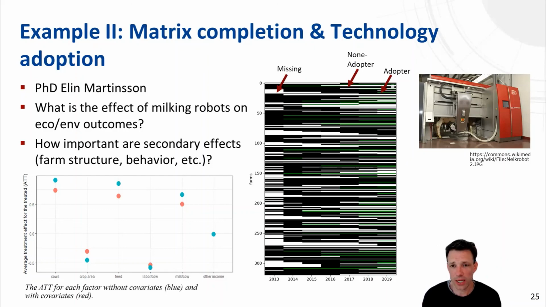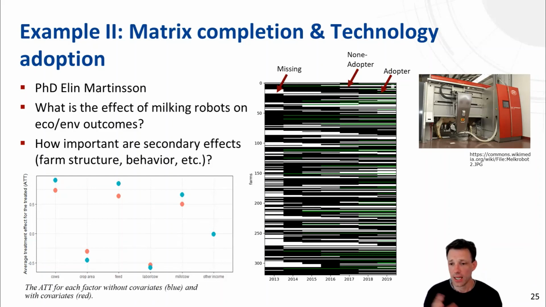We also have results already. What we find is that there are indeed visible secondary effects. For example, farms adopting a milking robot increase the number of cows, decrease cropping area, or change feeding ratios, and some others.